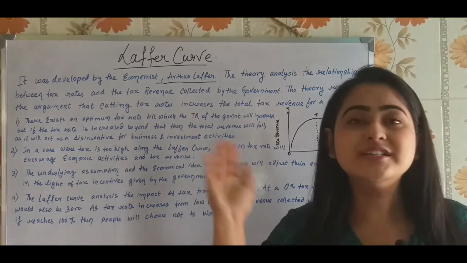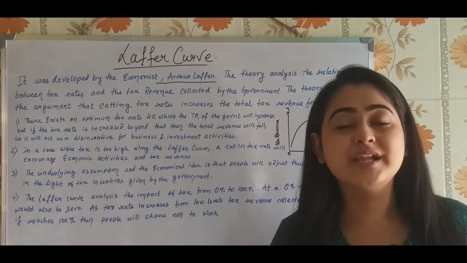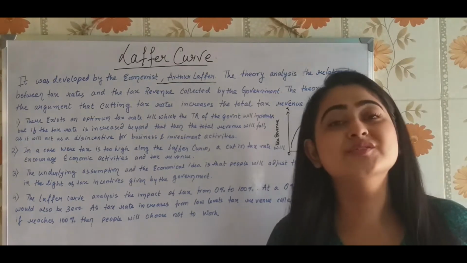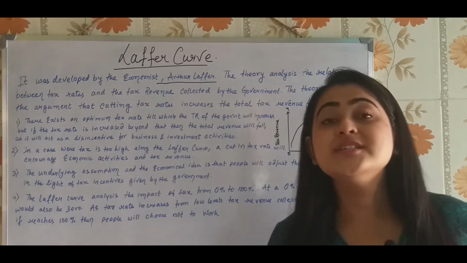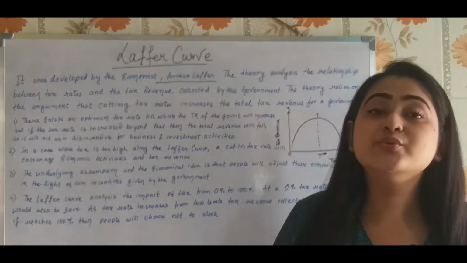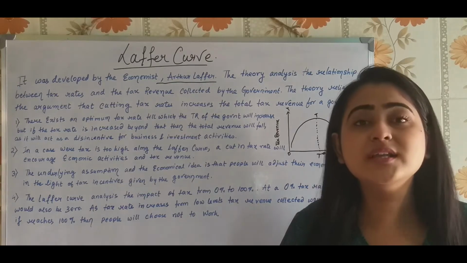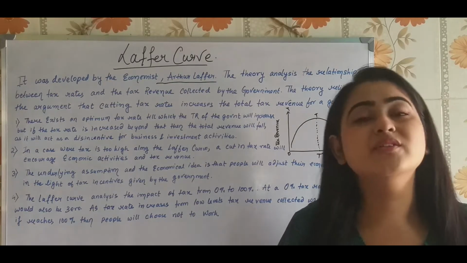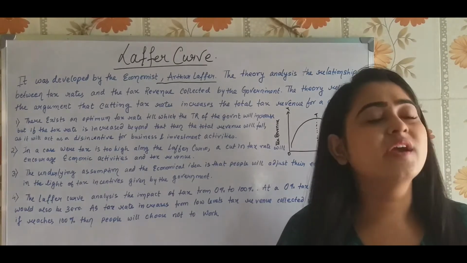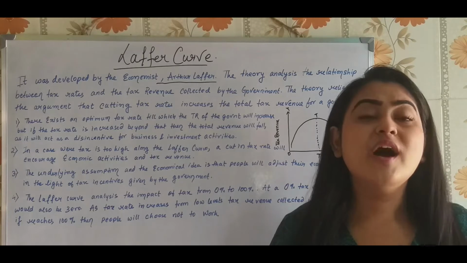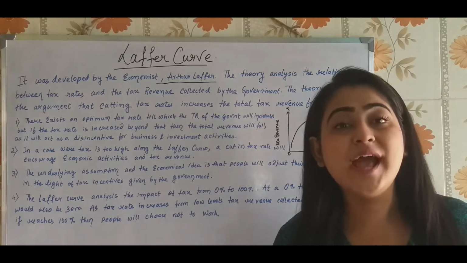But after that certain extent, the total revenue is going to decrease. Why? Because people won't be willing to work anymore. They will think that most of my money is going for payment of the tax. If I am working hard and earning the money, then why am I going to pay so much tax?